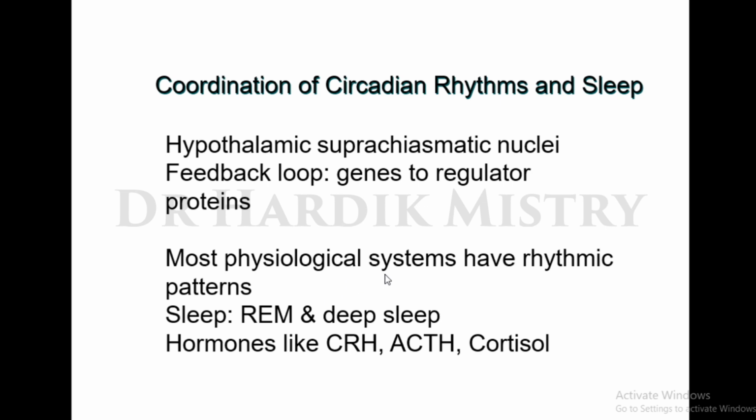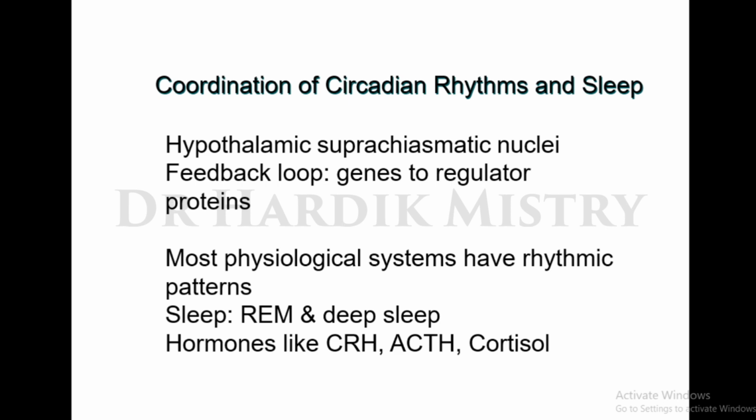Most physiological systems have a rhythmic pattern. Sleep: there are different types of sleep cycles available. REM sleep, rapid eye movement sleep, and NREM sleep, that means non-rapid eye movement sleep. Whenever someone is sleeping, try to observe his or her eyes.